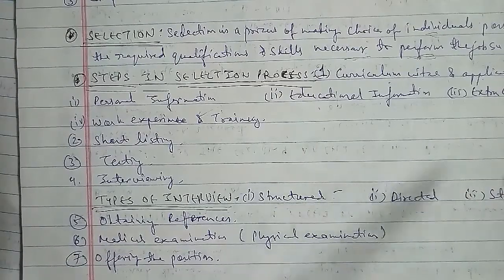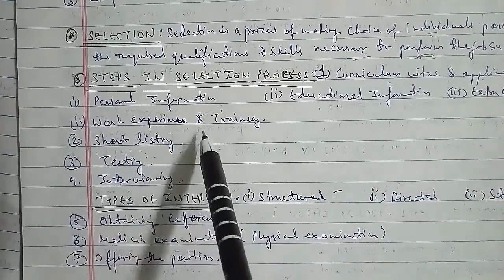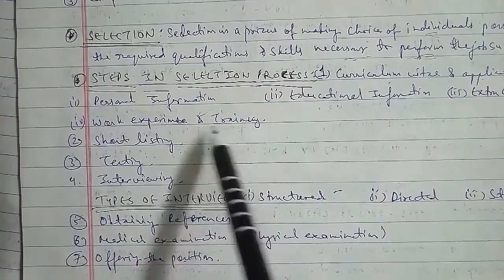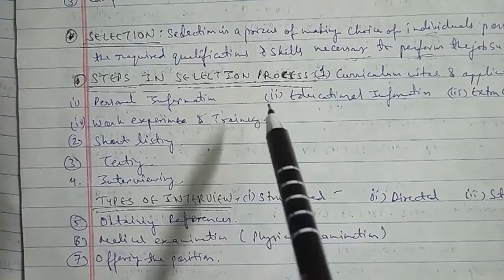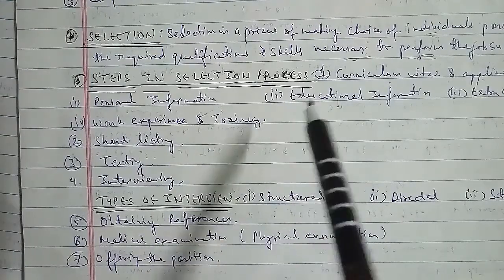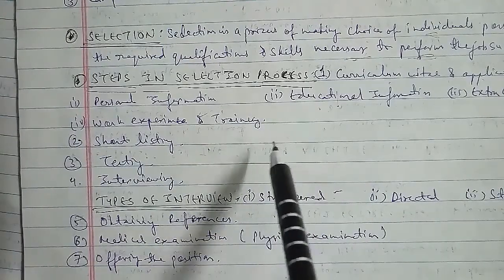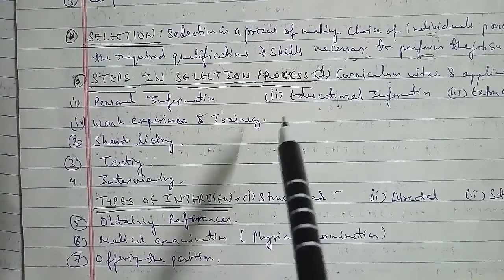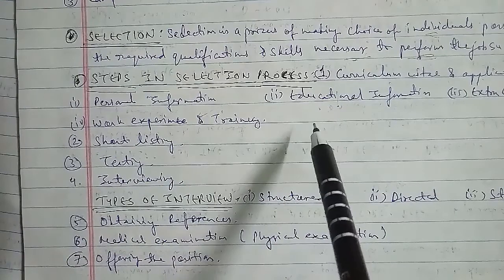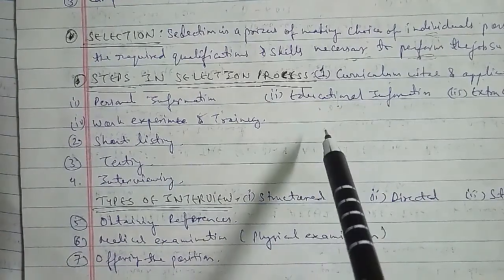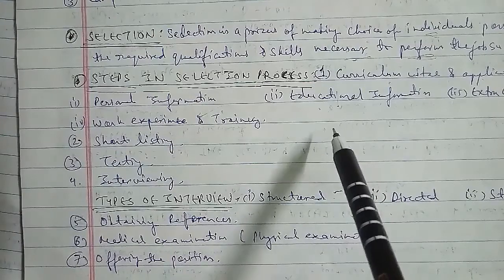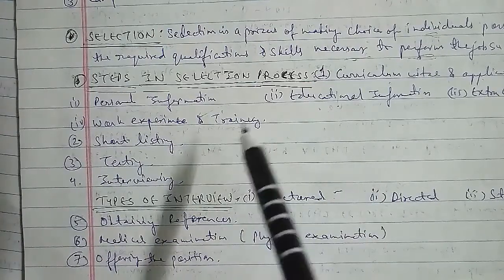The fourth we have is your work experience and training. In the work experience and training, it includes the number of years of past work experience, positions held, salary drawn, nature of the duties, duration of the job, and other professional skills like training or workshops attended, the reason for leaving the job, and it includes the job responsibilities and the memberships of professional bodies as well. From all the above information, the suitable candidate can be specialized, and a job can be predicted.